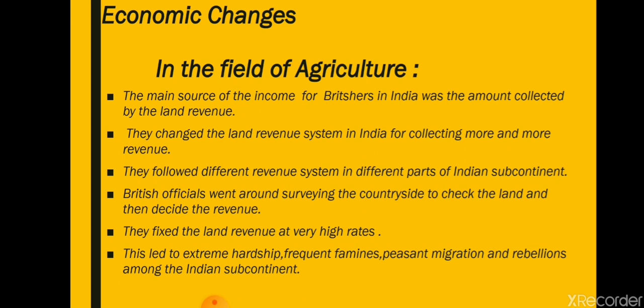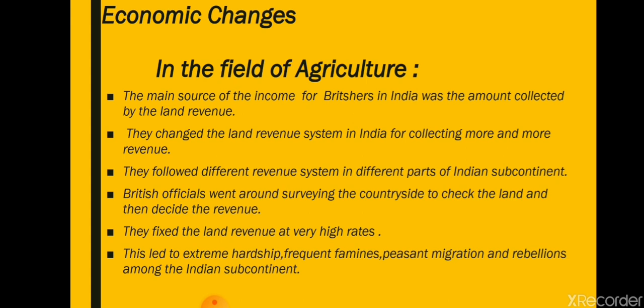Now, with the land revenue system which they modified, our farmers or peasants started suffering frequent famines and peasant migration. The farmers whose land was taken by the Britishers started migrating for other types of work for their livelihood, and there was rebellion in the Indian subcontinent. We will see many rebellions caused by the peasants or farmers in opposition to the Britishers.